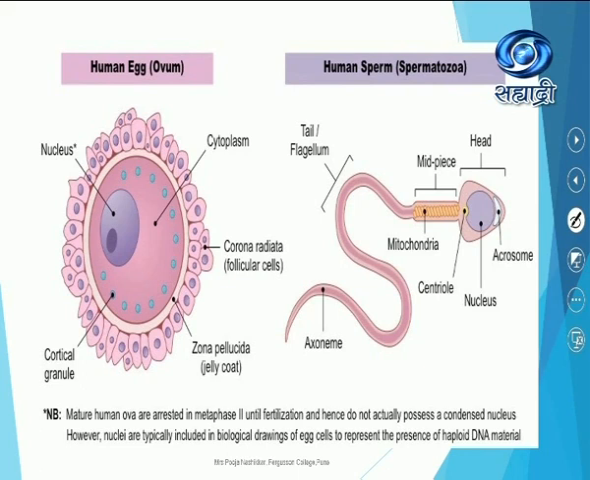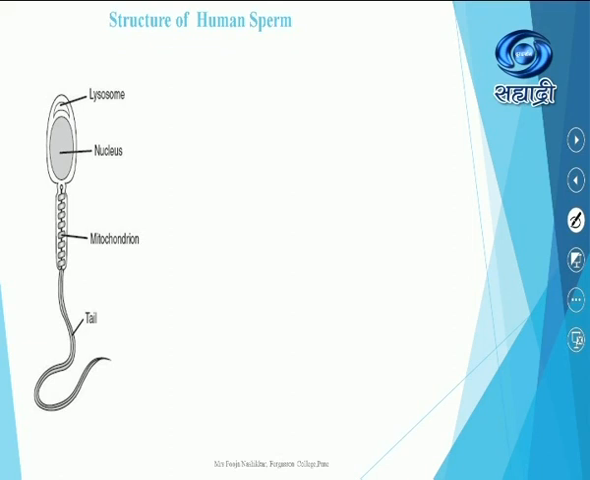So their number is less. Let us study one by one what is the structure of male gamete and female gamete. Structure of human sperm. There are 4 different parts. The first, anterior-most part of the sperm is called the head region. This small connection between head and body is called the neck. Then this is called the body, or middle piece, and the last part is called the tail.